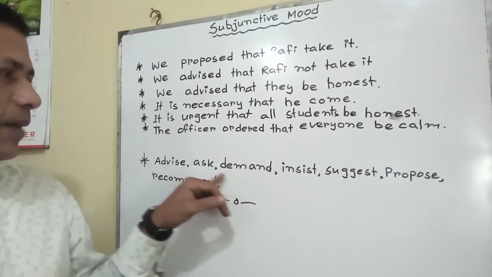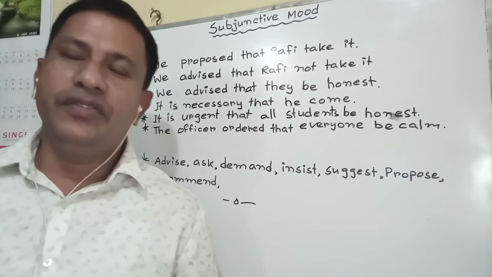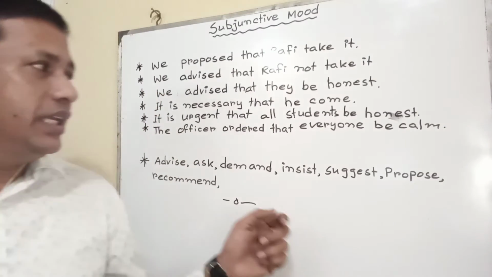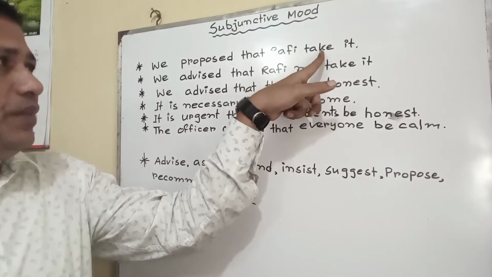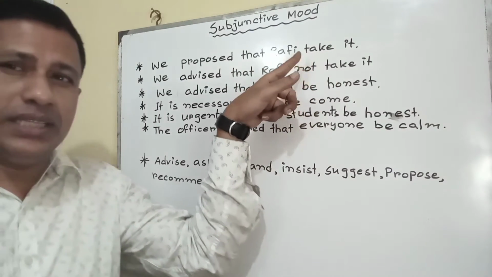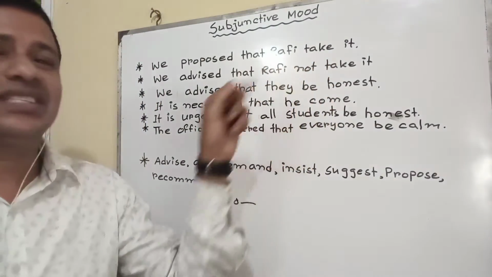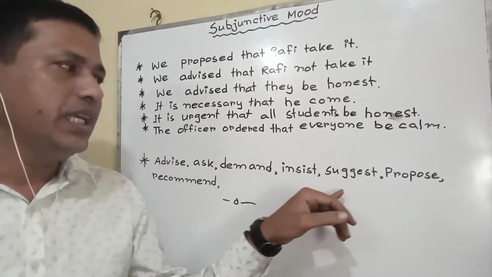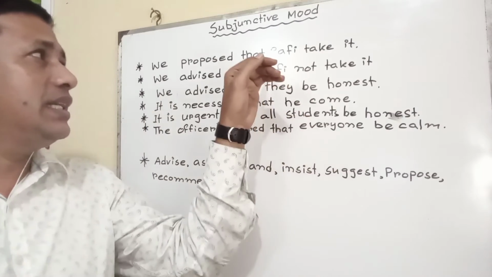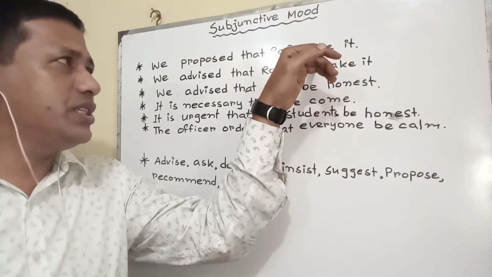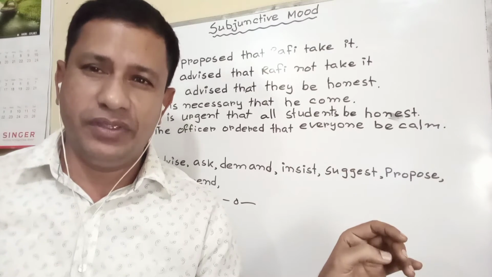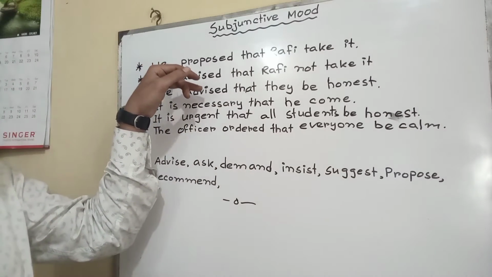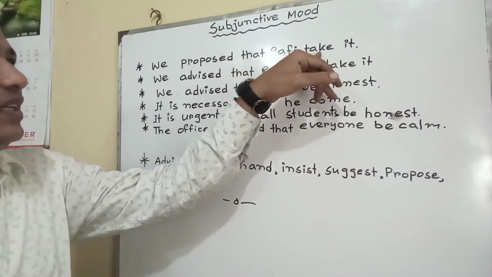In a sentence, after these types of verbs, if we find that clause, and in that clause after the subject we find only the base form of the verb or present form of the verb without maintaining the rule of tense, it is called subjunctive. I am telling you again, in a sentence after some verbs, if we find that clause and in that clause after the subject you see only the present form or base form of the verb, then it is called subjunctive. So you can see here, we proposed that Rafi take it.